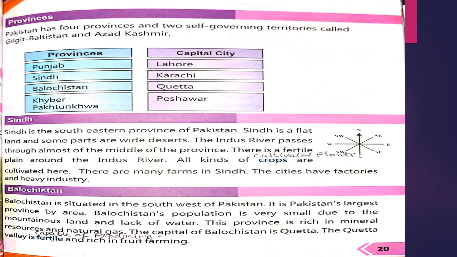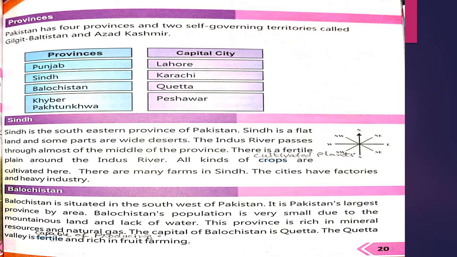There is a fertile plain around the Indus River. All kinds of crops are cultivated here. Crops mean cultivated plants grown for food. There are many farms in Sindh. The cities have factories and heavy industries.